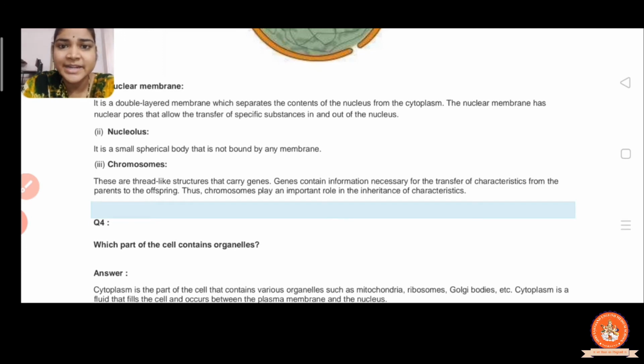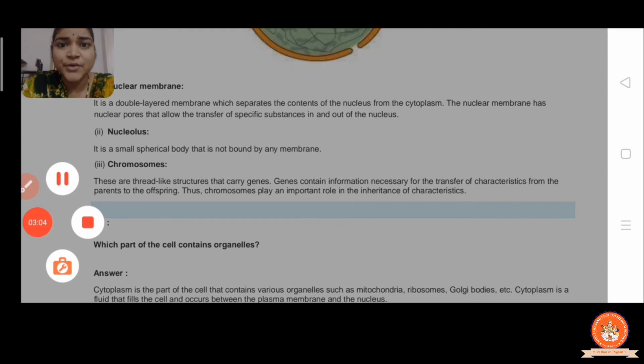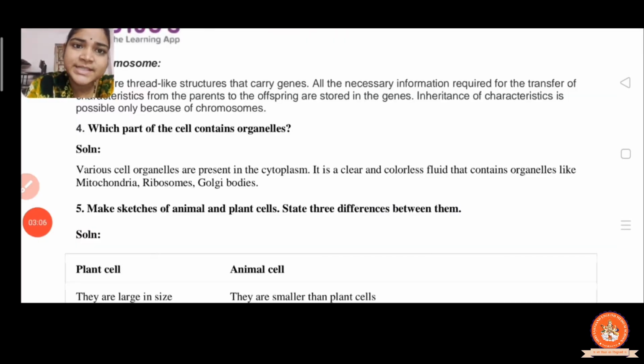Offspring means the next generation, and thus chromosomes play an important role in the inheritance of characteristics, right? Now the next question, question 4: which part of the cell contains organelles? Various cell organelles are present in the cytoplasm, such as mitochondria, ribosomes and Golgi bodies. It is the clear and colorless fluid that contains the organelles such as mitochondria, ribosomes and Golgi body, etc.